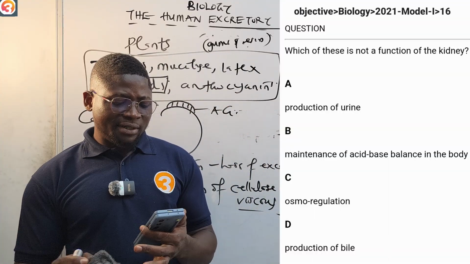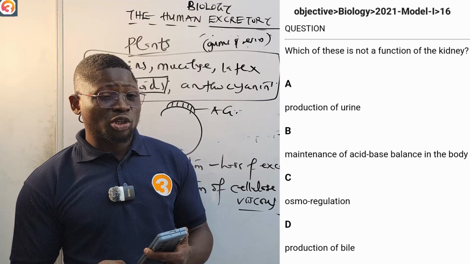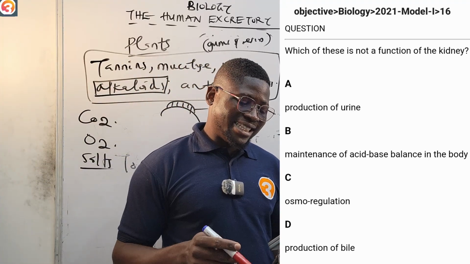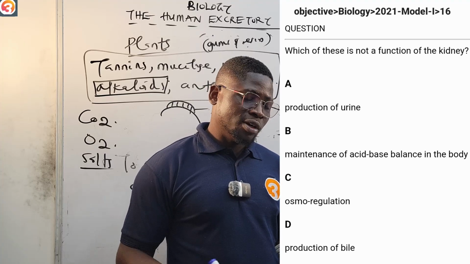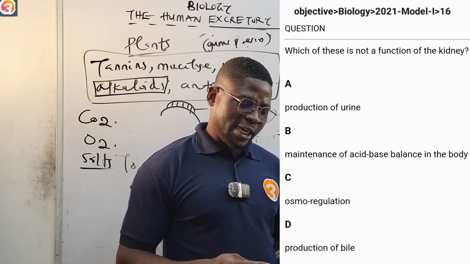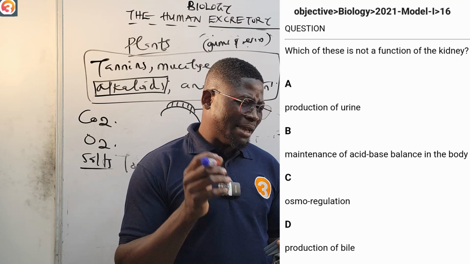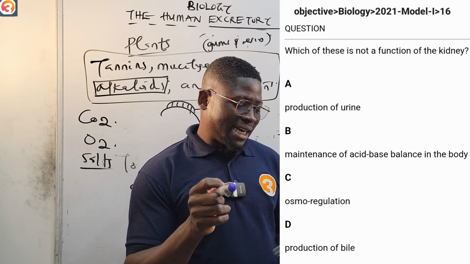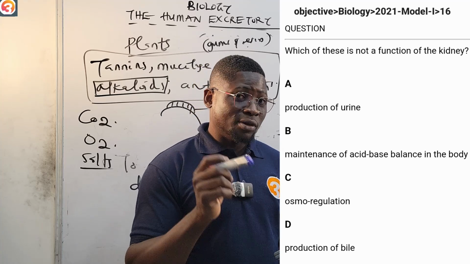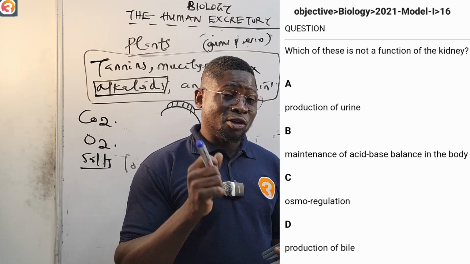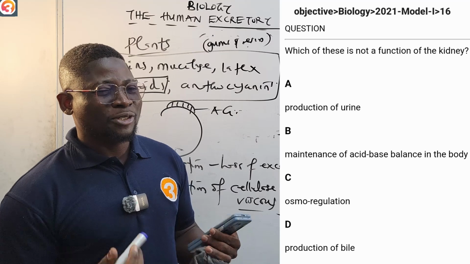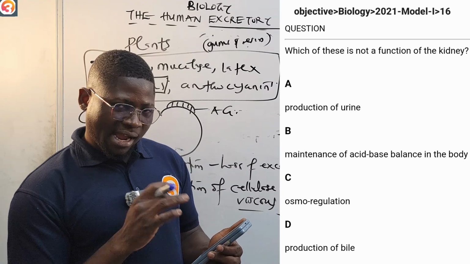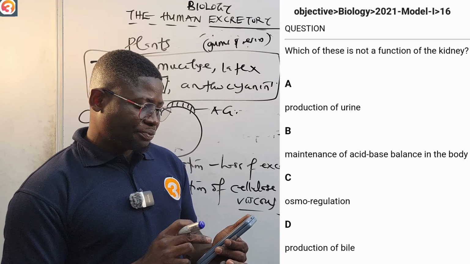2021, number 16: which of these is not a function of the kidney? A says production of urine, B maintenance of acid-base balance in the body, C osmoregulation, D production of bile. Does the kidney help in each of these? You see that when you answer this question, your confidence increases. There is a wrong answer there.